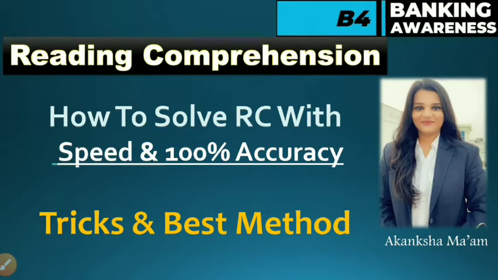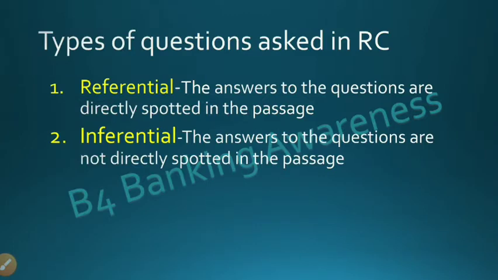There are two types of questions asked in RC. One is referential and another one is inferential. In referential comprehension, the information, like the meaning of words, the context of writing, the sequence of events, characters in the story, and factual data, is clearly stated. Readers can easily find the information and ideas which are explicitly stated in the text. If the answer to the question is directly spotted in the passage, then it is referential.